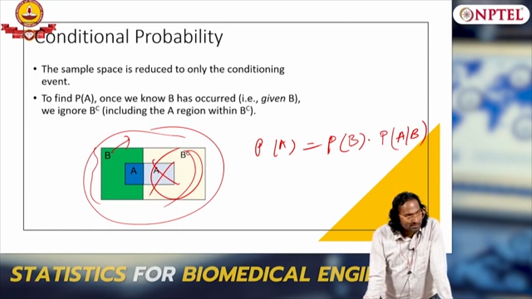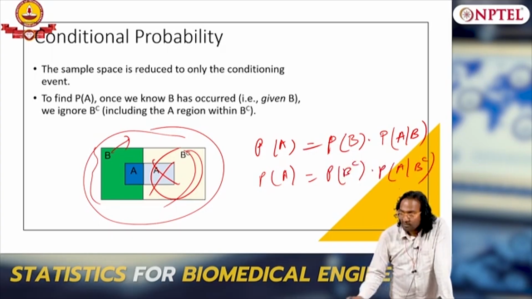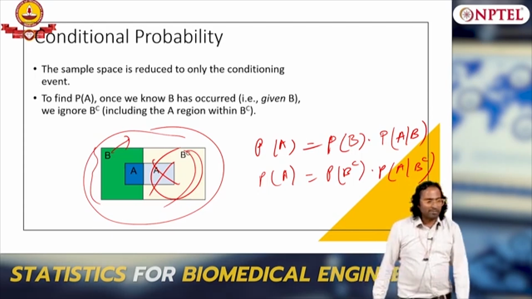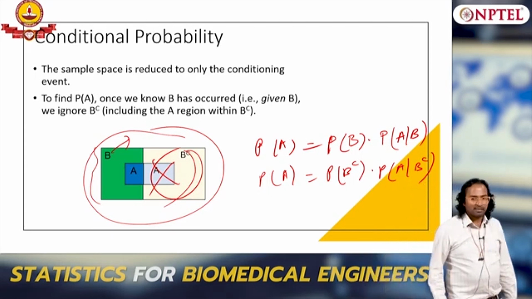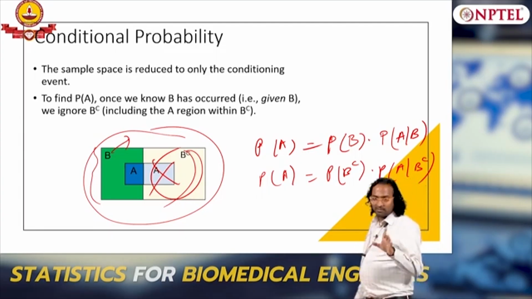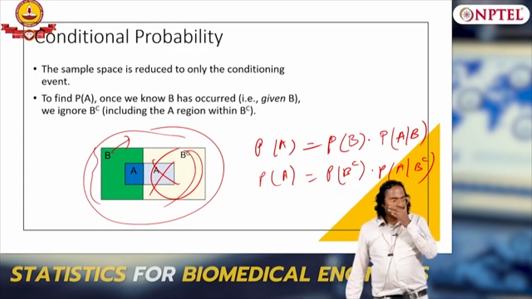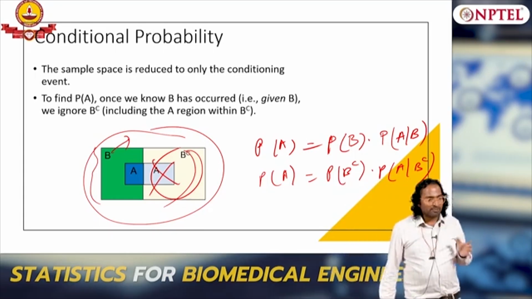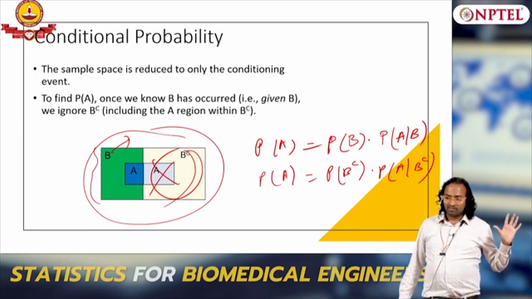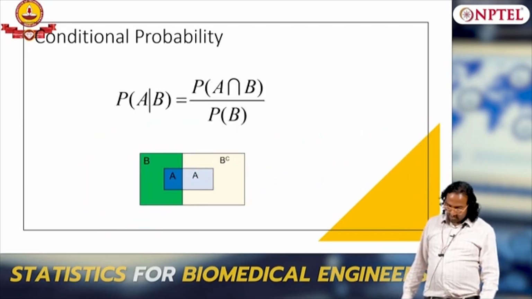Does it make sense? Or again I can write probability of A equals to probability of B complement into probability of A given B complement. Both are equally correct statements. Yes or no? Right? Agreed? Is this making sense? Everyone? Simple idea? Okay.